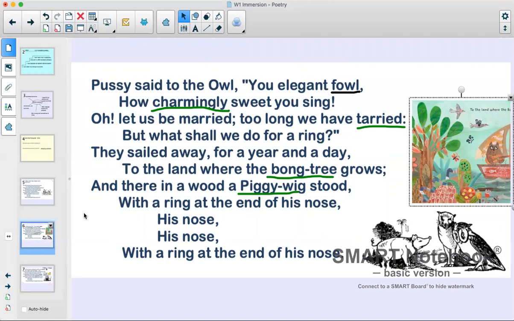Pussy said to the owl, You elegant fowl, how charmingly sweet you sing. Oh, let us be married, too long have we tarried, but what shall we do for a ring? They sailed away for a year and a day to the land where the bong tree grows. And there in a wood a piggy-wig stood with a ring at the end of his nose. His nose, his nose, with a ring at the end of his nose.